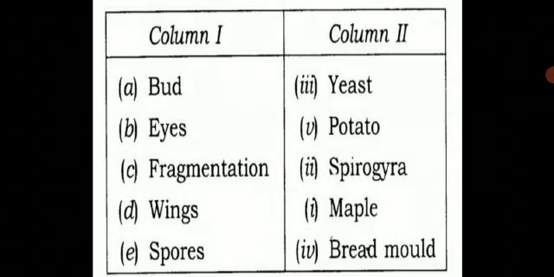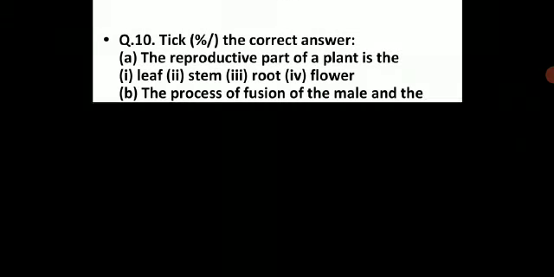Over here, bird, you see in yeast. Potato you see eyes, so eyes will go with potato here. Fragmentation you see in spirogyra. Maple you see wings, and spores are seen in bread molds, mushrooms and all. So this is your answer. You just have to write the correct answer, column 1 and column 2, in your notebook. That will be enough for you to understand this match the column.